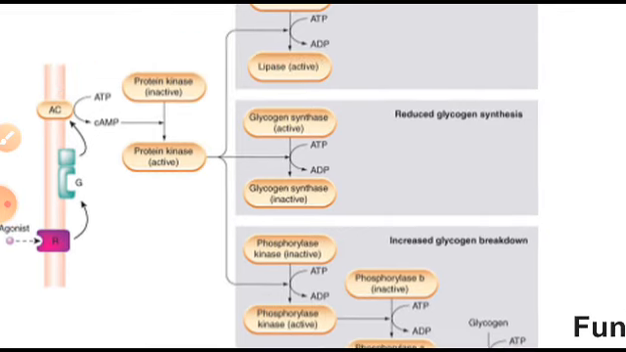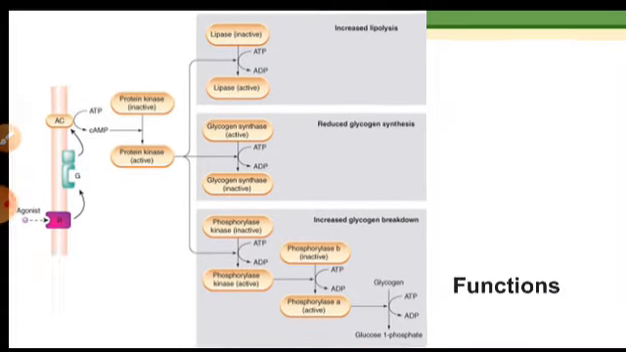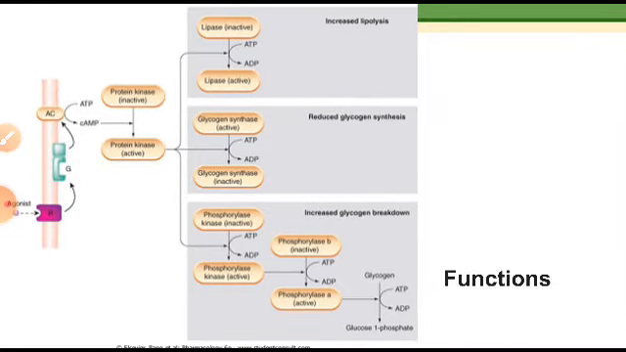So, like that it will perform various actions just by binding on the GPCR, and then the GPCR will follow the cAMP mechanism to perform this particular action. I hope you understood this whole process, how it's happening.